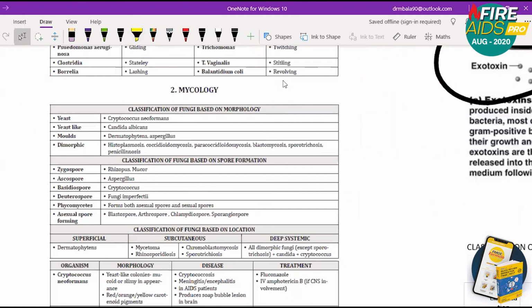So we're going to start with mycology. Before starting, I would like to clarify once again, am I clear till now?